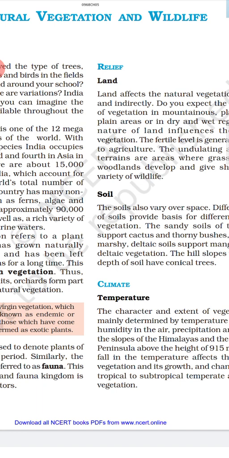Different factors are there which affect the availability or existence of different types of flora and fauna. Number one is relief features, which constitute land and soil, and number two is climatic factors.